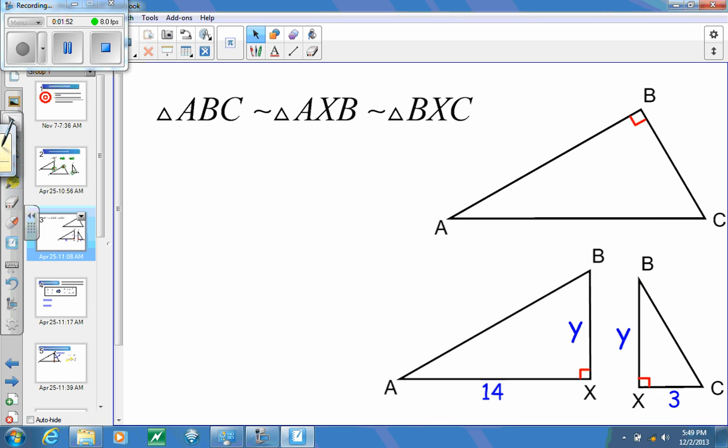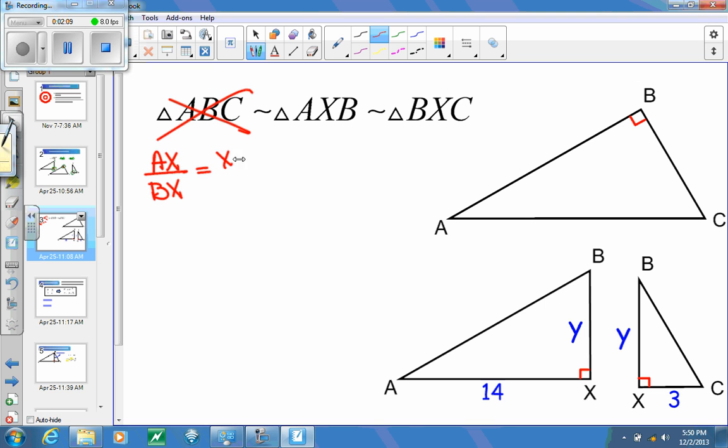It's triangles ABX and BXC which really help us. So I'm going to forget about triangle ABC and just look at the bottom two triangles. With this, we can set up a proportion and look at all of the corresponding sides between these two triangles.